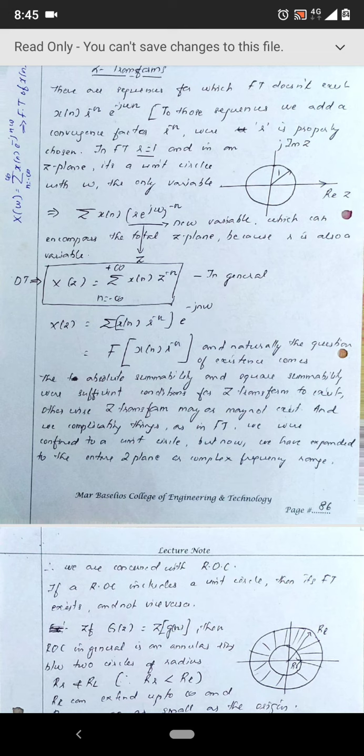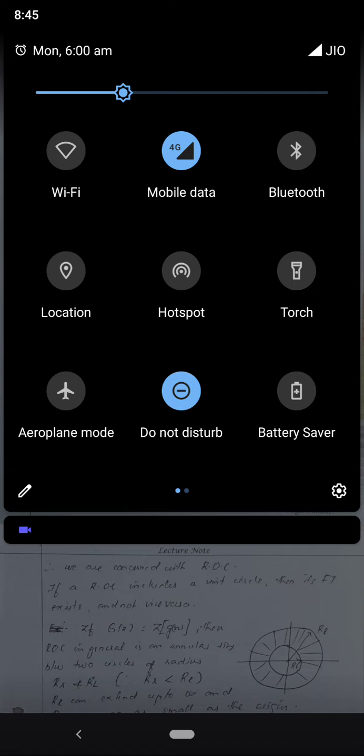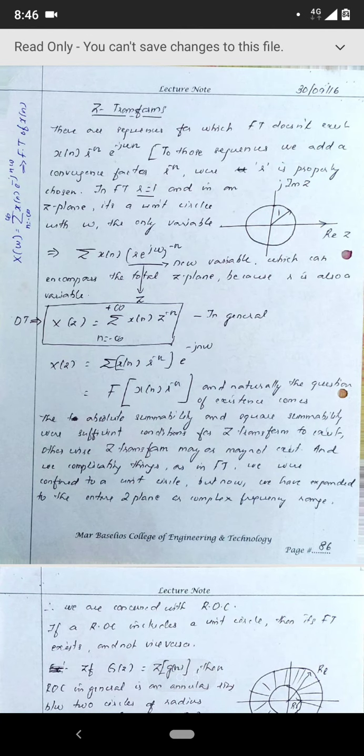Some discrete time signals do not have a Fourier transform. For such signals, just like what happened in the Laplace transform, we multiply the Fourier transform with a convergence factor. There it was integration, here it is summation. For a discrete time signal it is always summation, not integration.